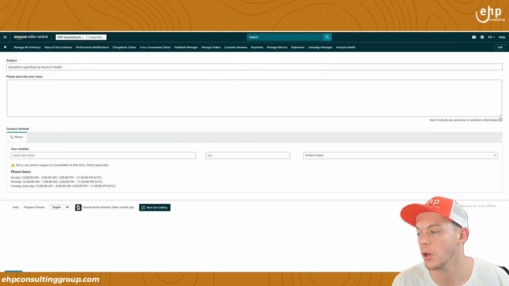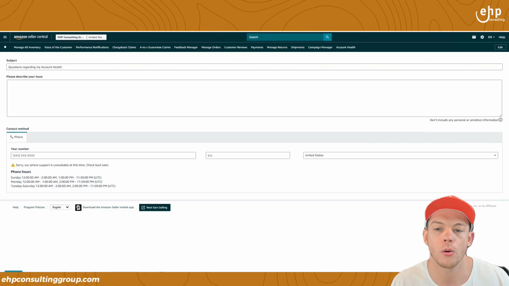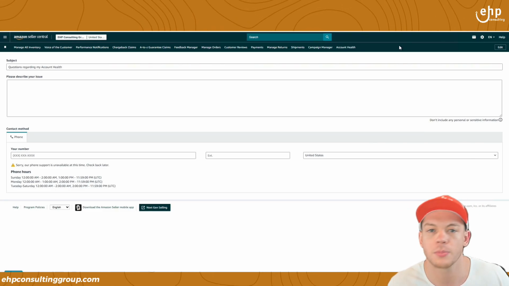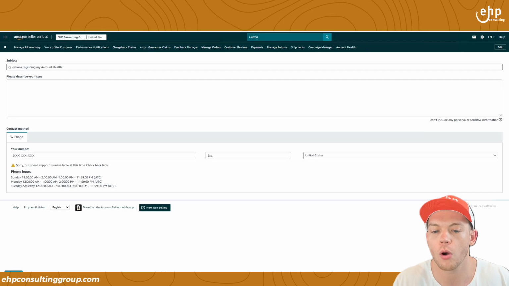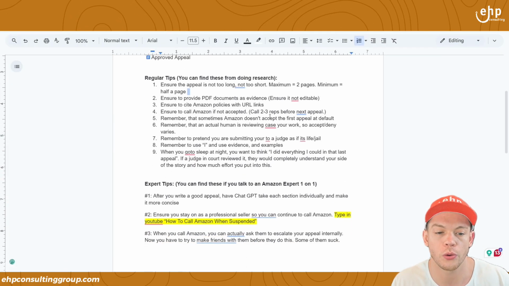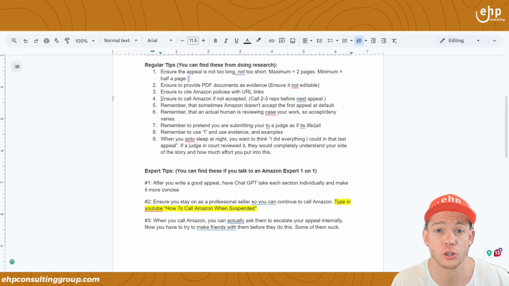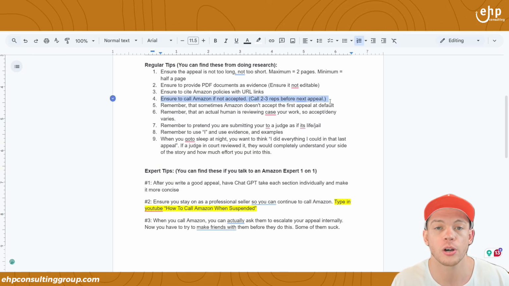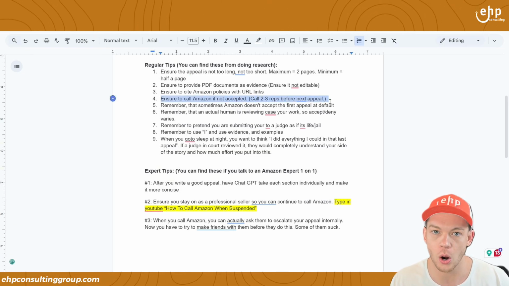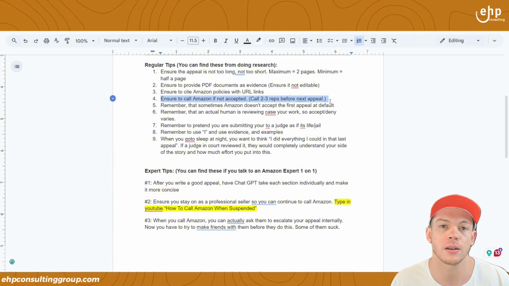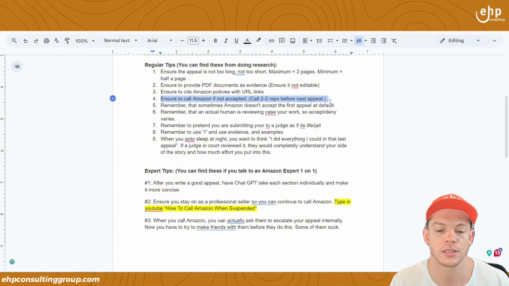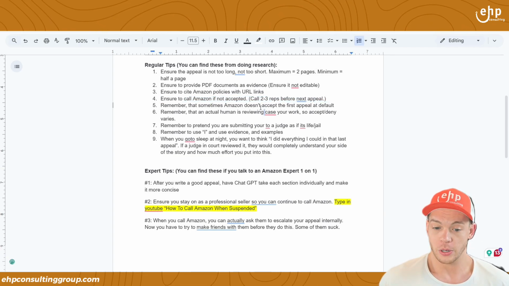if you're suspended. When you call Amazon, you want to figure out, like, what do I need to do? Why is my appeal not accepted? What's going wrong, right? So that's a little special code for you. That's going to work 95% of the time if you're a professional seller. If you're not a professional seller, you can't call Amazon. It's going to be a lot harder. You're going to have to get an internal Amazon employee or a consultant that has connections to internal Amazon employees. Or just have a really, really good appeal.